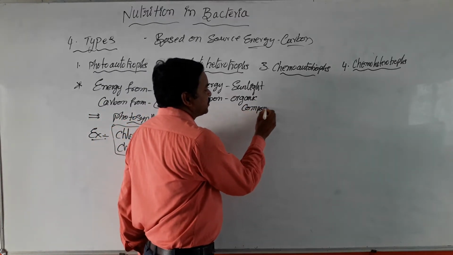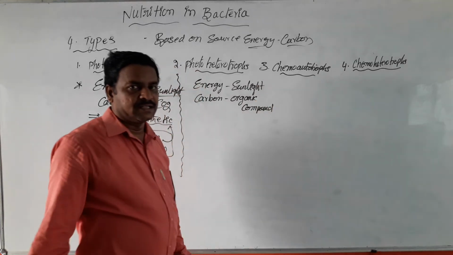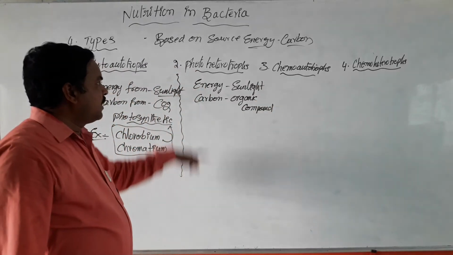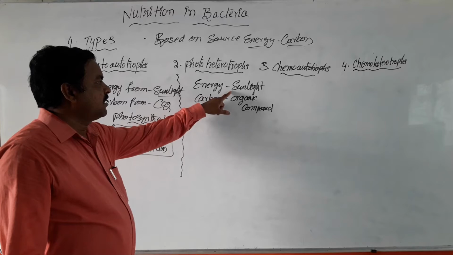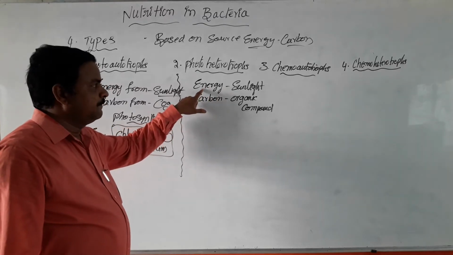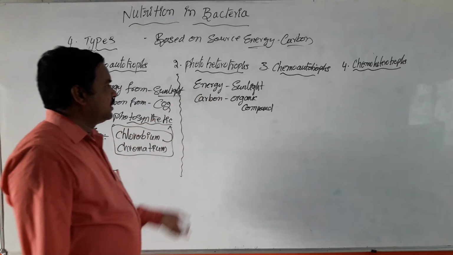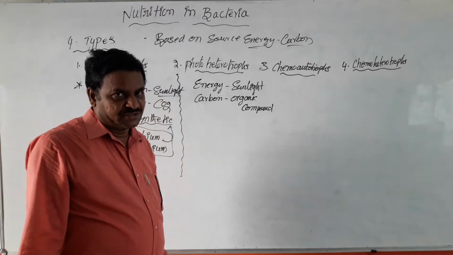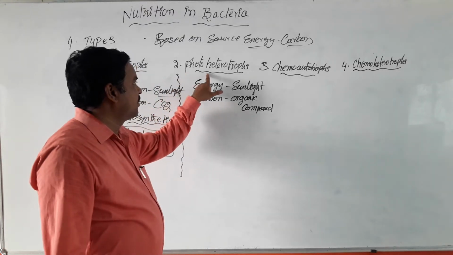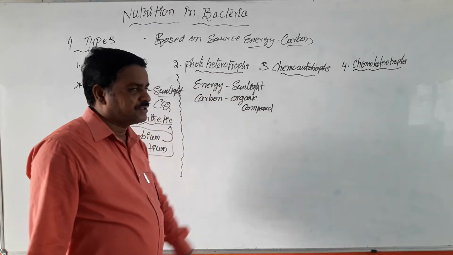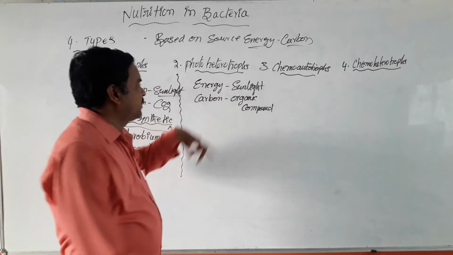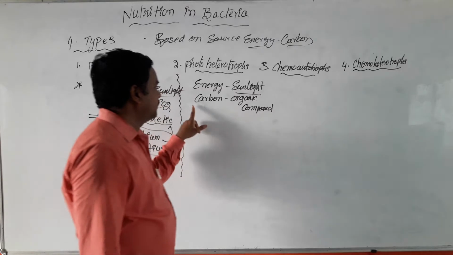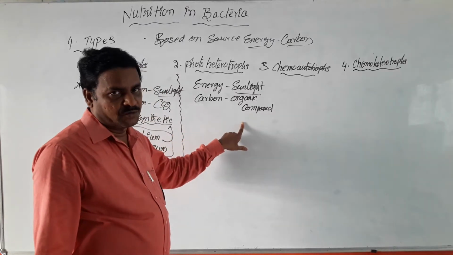So the bacterial cells which are dependent on sunlight for their energy and on organic compounds for their carbon source are called photoheterotrophs. They derive energy from sunlight and carbon from organic compounds.